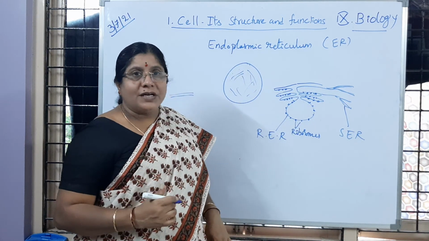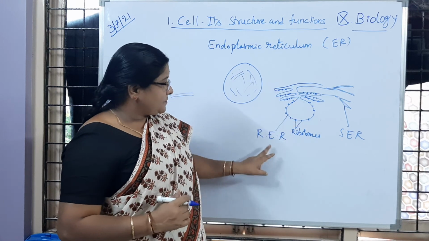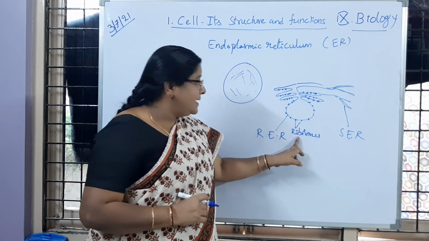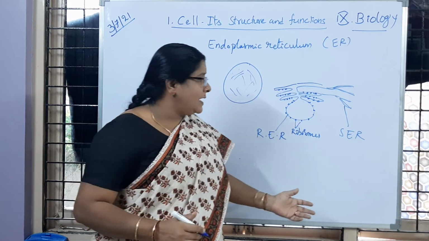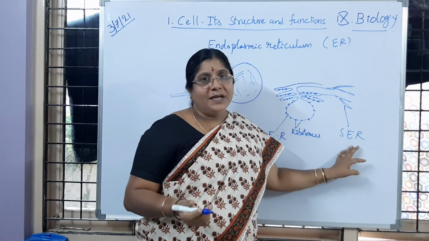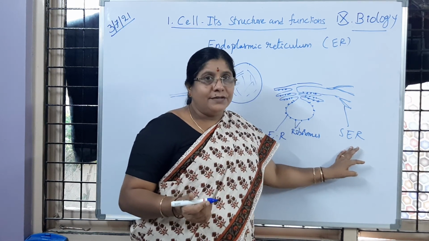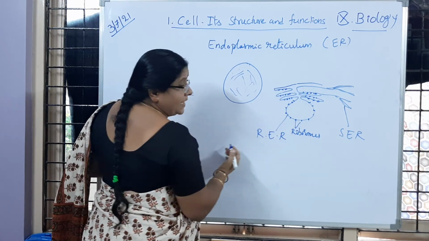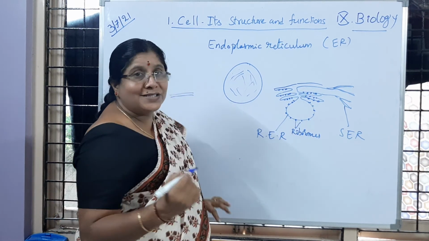Now coming to the functions of the endoplasmic reticulum. Rough endoplasmic reticulum, as it contains ribosomes, performs one kind of function, and smooth endoplasmic reticulum performs another function. Is it clear to children? This rough endoplasmic reticulum contains ribosomes. What is the function of ribosomes?